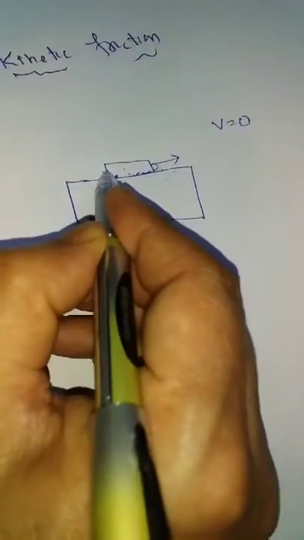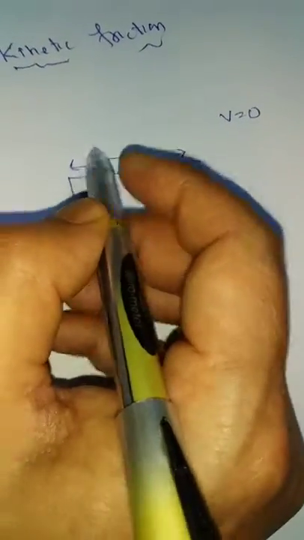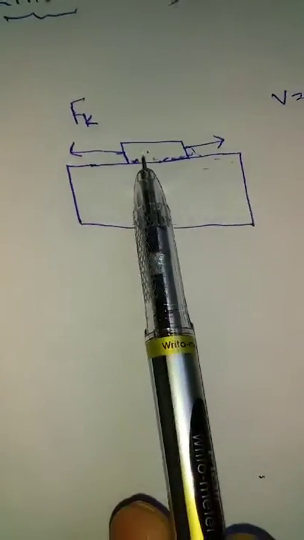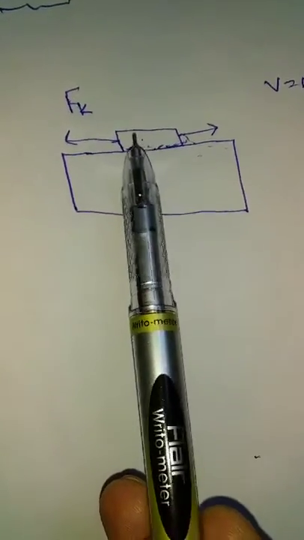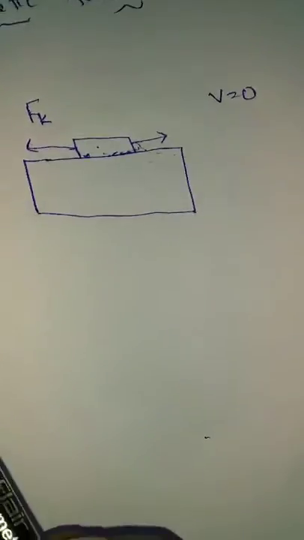That means when the body is in motion, this type of friction is called kinetic friction. It is the force of kinetic friction. The force developed in the opposite direction when one body is in motion over the surface of another body, this type of friction it develops, is called kinetic friction.